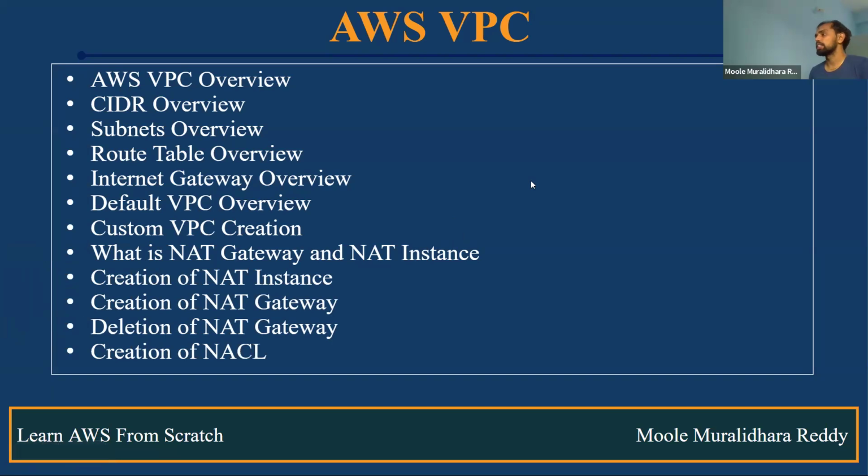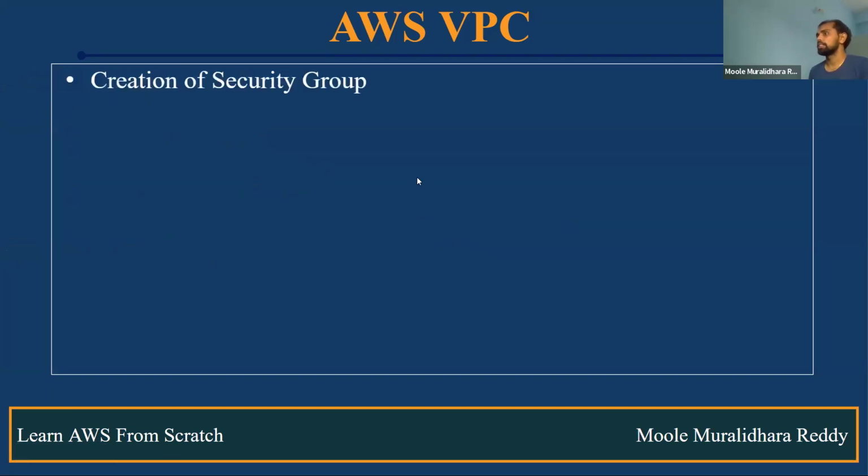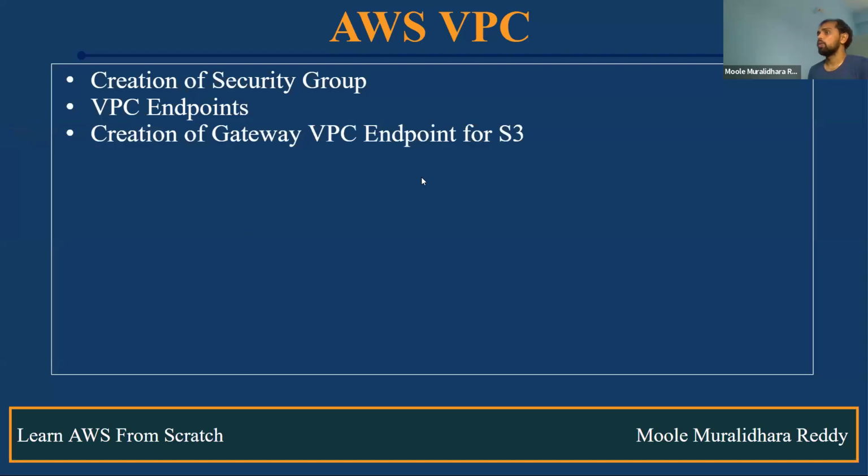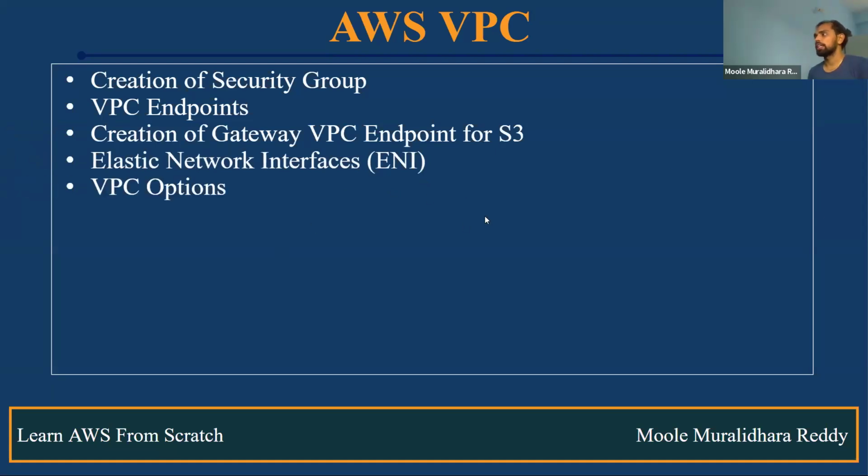Okay, and also we discuss what is the NACL, how do we create the NACL, and also what is a security group, how do we create the security group, what is the difference between security group and NACL, what are VPC endpoints, how do we create the gateway VPC endpoint for S3, okay, and what is the ENI, where exactly it will be used, how do we attach a particular ENI to the EC2 instance, VPC options, what are